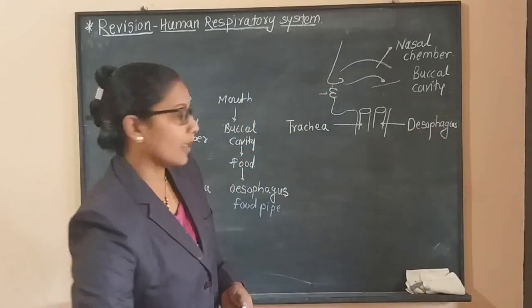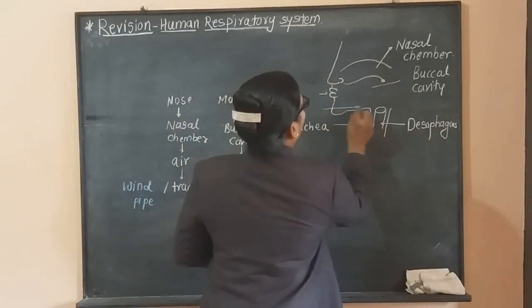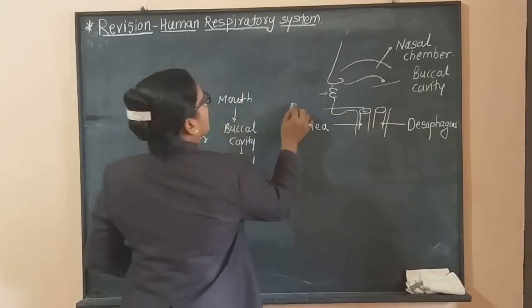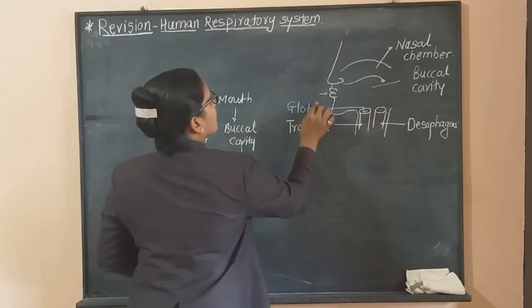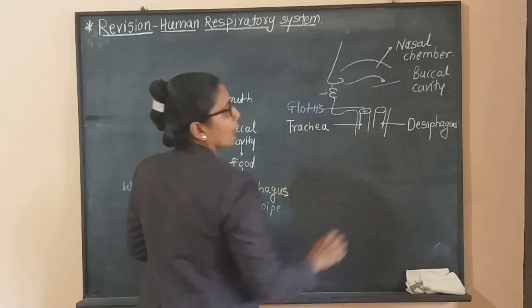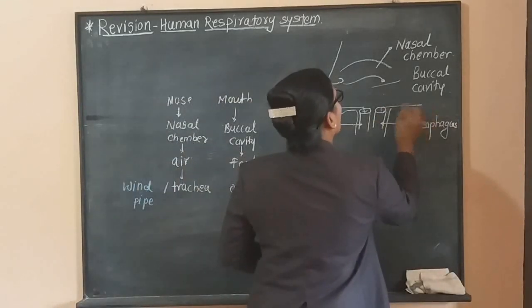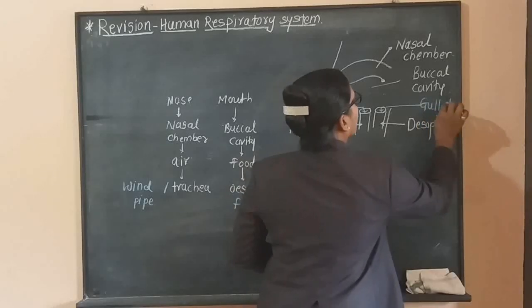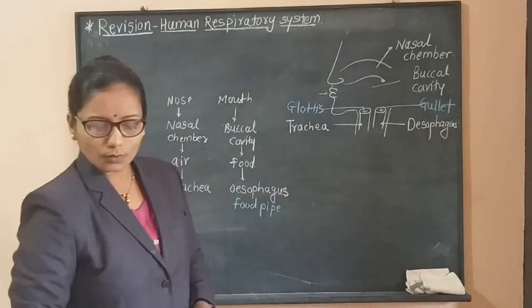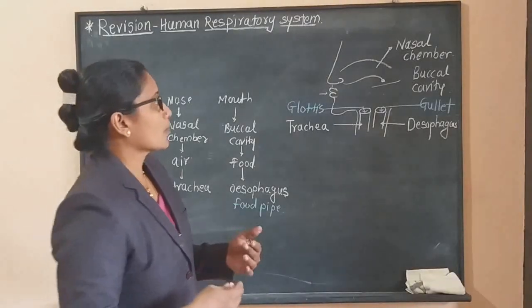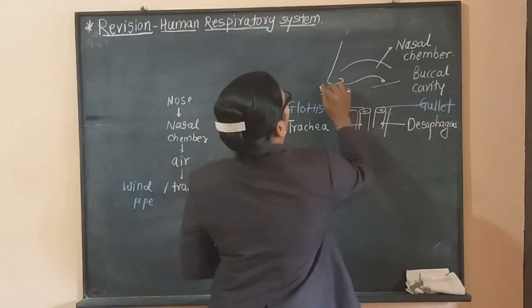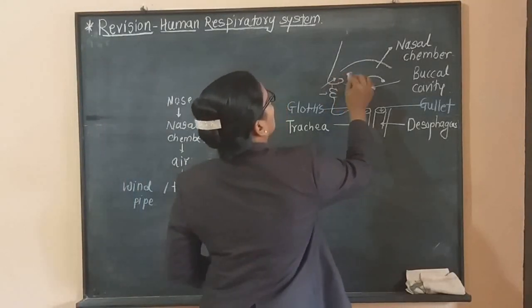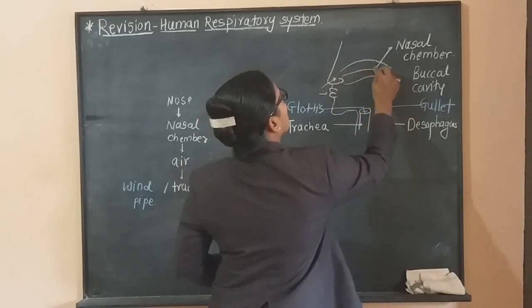Now this trachea has an opening. This opening is called the glottis, and our esophagus also has an opening. This opening is called the gullet. When we inspire, the air goes through our nose, through the external nostrils.